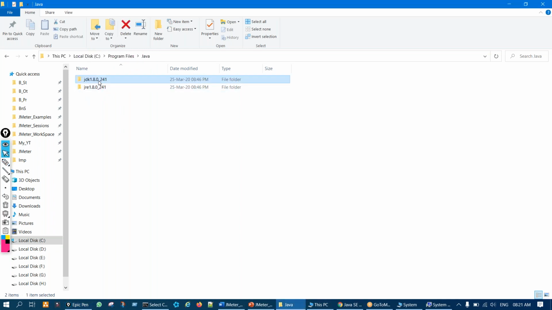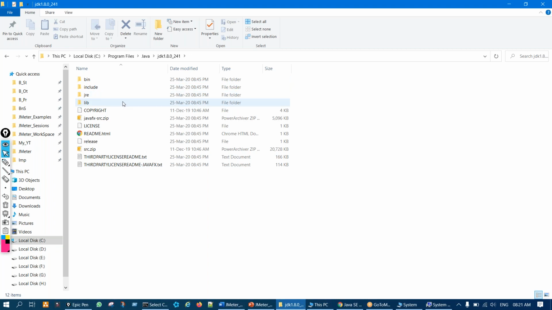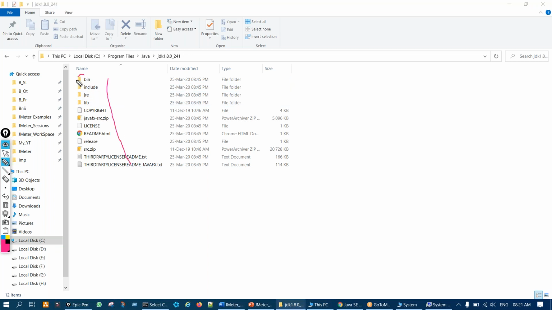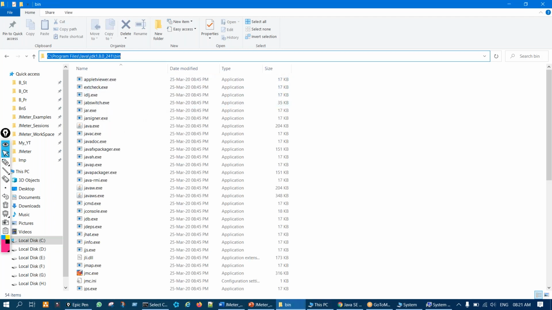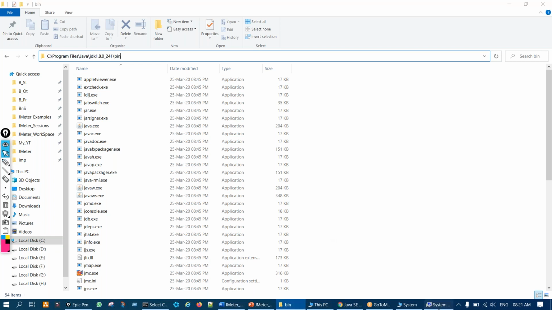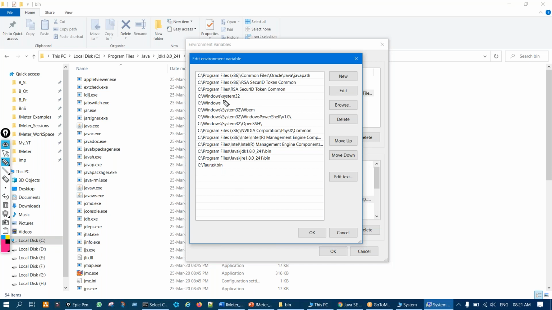Open this JDK and go up to the bin directory. Inside this JDK, what will be there? The bin directory will be there, right? So go up to the bin directory and copy this path here from the address bar. Copy the path, right? Copy the path, and then come back to this pop-up and just put it in the last. Just paste it. Double click here and just paste it like this. Okay, simple. This is what we have to do.